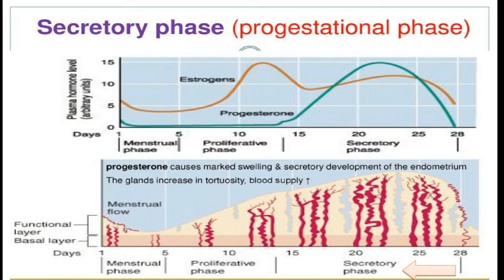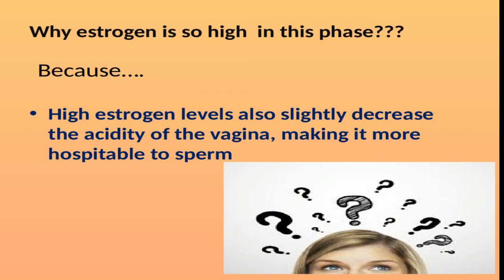If you notice here, estrogen's level is also high. Why is estrogen high in this phase? Because high estrogen levels also slightly decrease the acidity of the vagina, making it more hospitable to sperm.